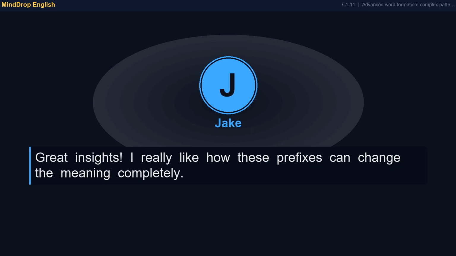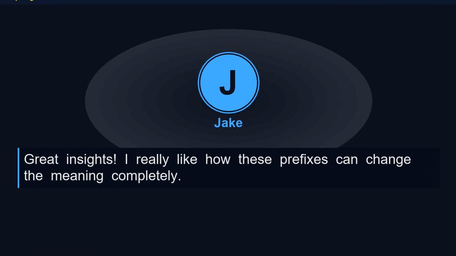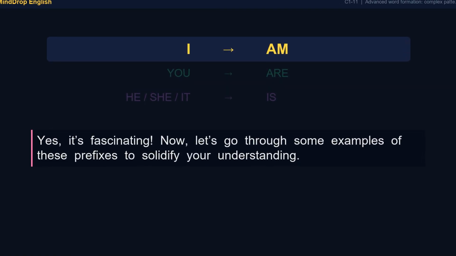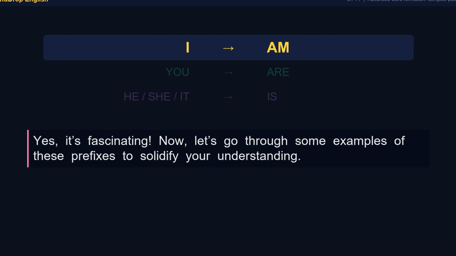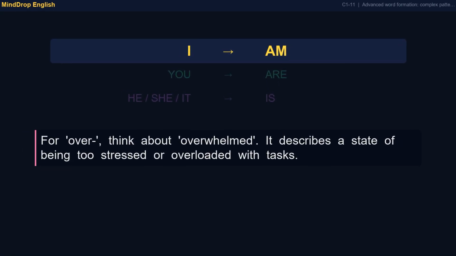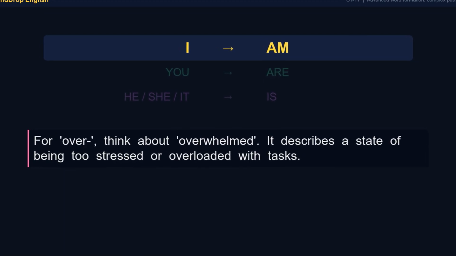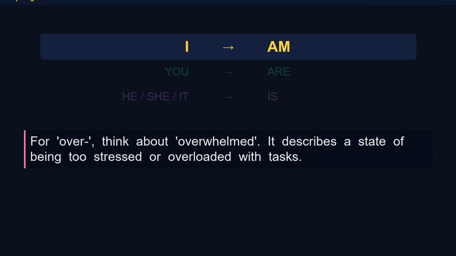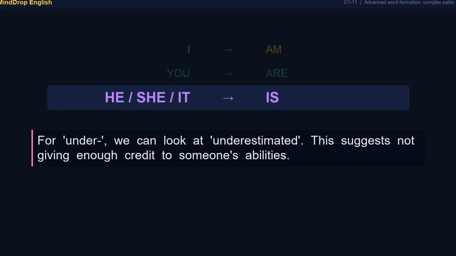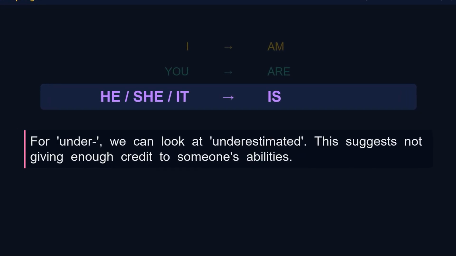Great insights. I really like how these prefixes can change the meaning completely. Yes, it's fascinating. Now, let's go through some examples of these prefixes to solidify your understanding. For over, think about overwhelmed. It describes a state of being too stressed or overloaded with tasks. For under, we can look at underestimated. This suggests not giving enough credit to someone's abilities.